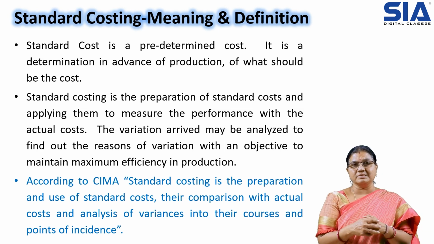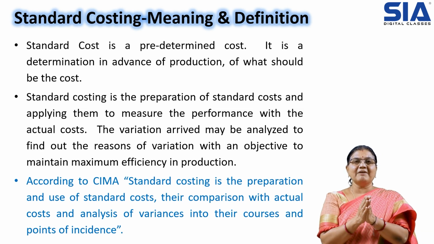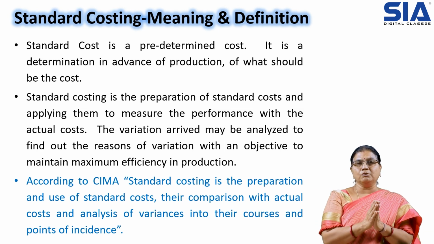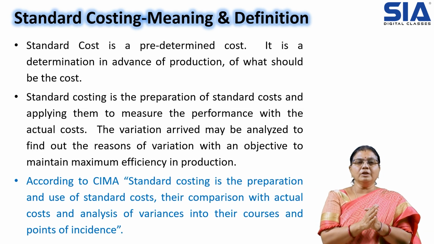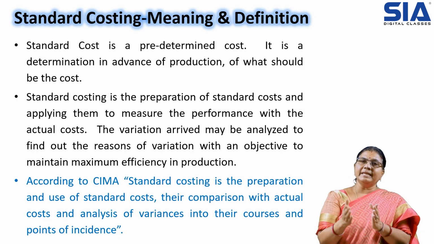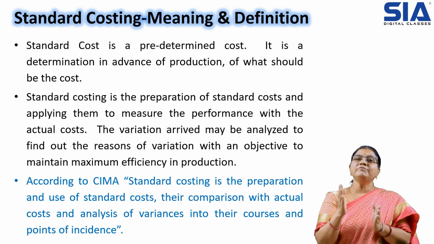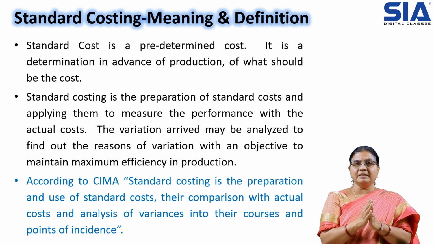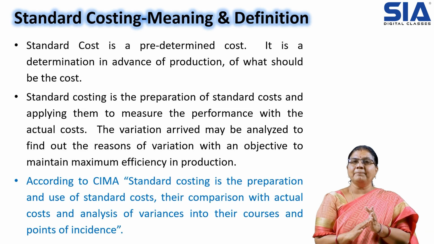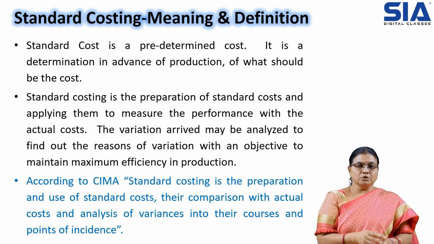Standard costing is the process wherein initially we prepare the standard cost, and later, after the performance, we compare the actual performance with the predetermined standard cost, so that we can understand the exact performance, whether there is any gap between the standard cost and the actual one, and whether the gap is favorable or unfavorable, that is, whether it is fetching profits or incurring losses.